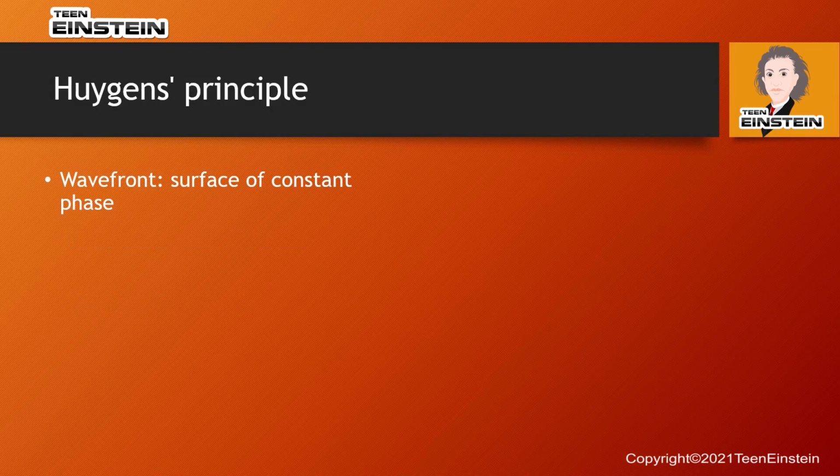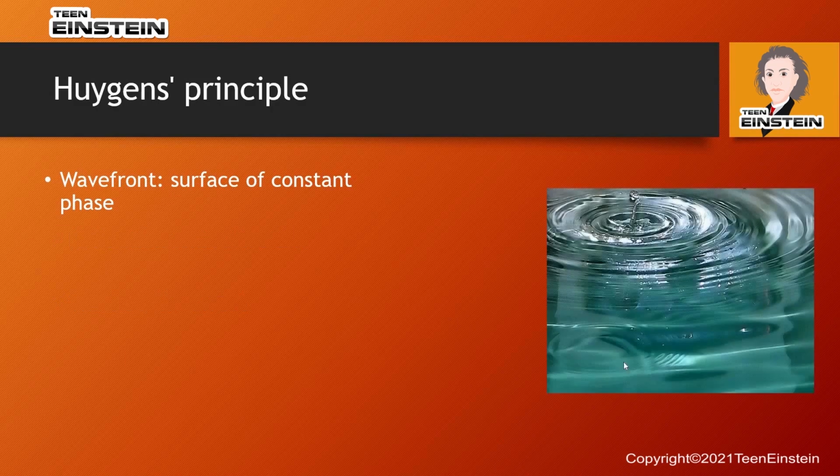First, what is Huygens principle? So you have all seen this kind of ripples form in a pond where you throw a stone. So these kind of ripples that are formed here are the wave fronts. So what do we mean by a wave front? Wave front is the surface of constant phase. For example, in the waves, if you consider the points which are in the same phase from the center, and if you join all the points, then you get a surface like this. This is a wave front.